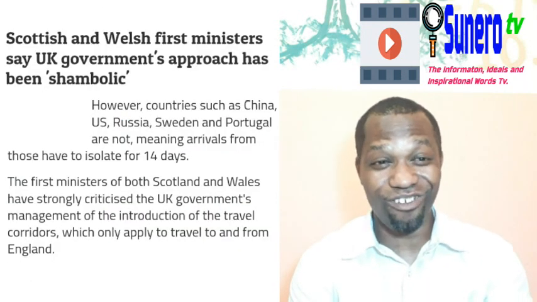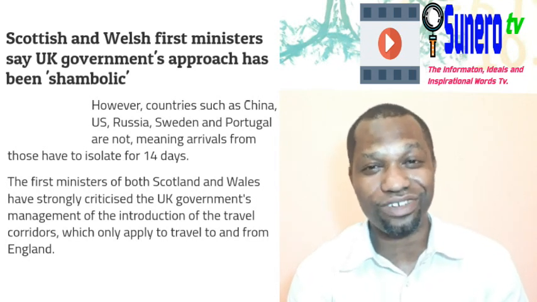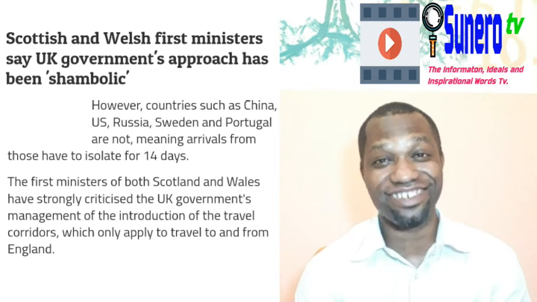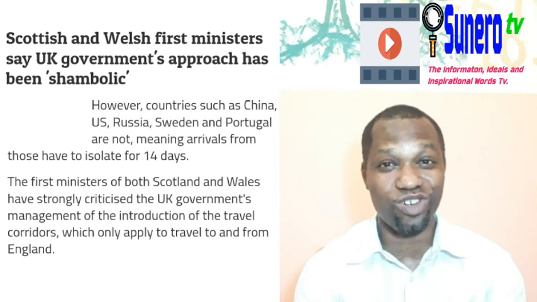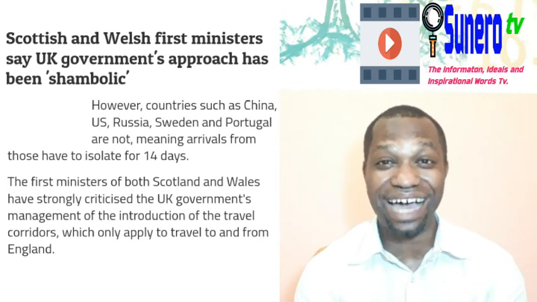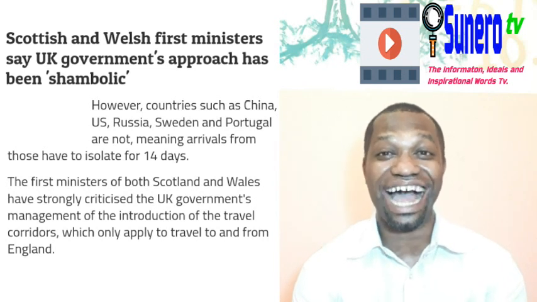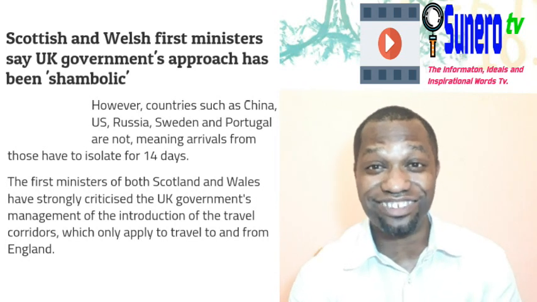But Scottish and Wales First Ministers say the UK government's approach has been shambolic. Its approach has been chaotic. They say the way the UK government is handling the situation has been mismanaged and disorganized. So the approach has been shambolic. That's what the First Minister says.